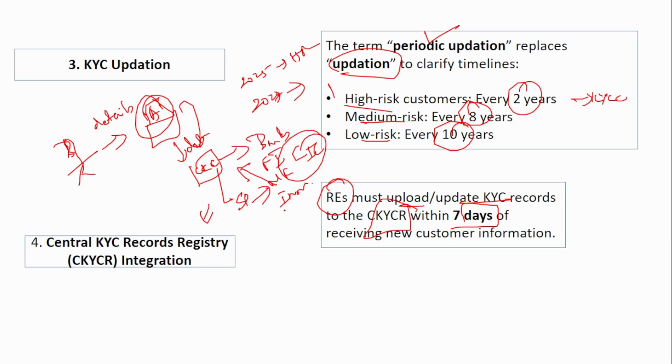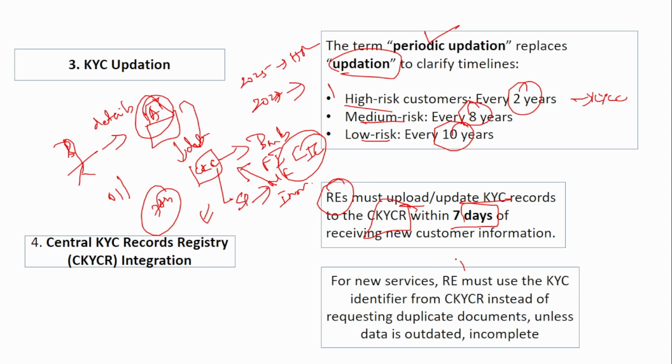Okay, this is the purpose of the CKYC registry, and a regulated entity is told that within 7 days, suppose you are opening an account on the 1st, then by the 7th you have to upload all the details in the CKYC. That is the timeline provided by the RBI to the regulated entity to upload the details into the CKYC registry.